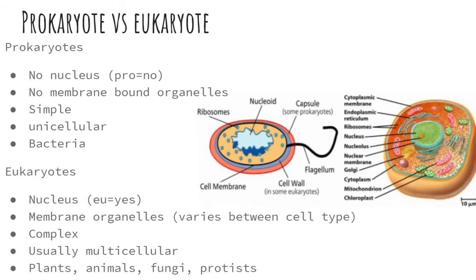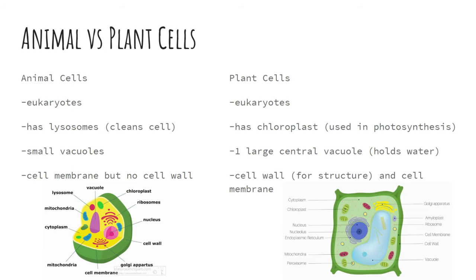Eukaryotic cells are more complex. They have a nucleus, membrane-bound organelles, and are usually multicellular, although some are unicellular. Plants, animals, fungi, and protists are all eukaryotes. Although both eukaryotic, animal and plant cells have several differences. Animal cells have lysosomes, an organelle used to clean the cell. I think of Lysol when I hear lysosome.